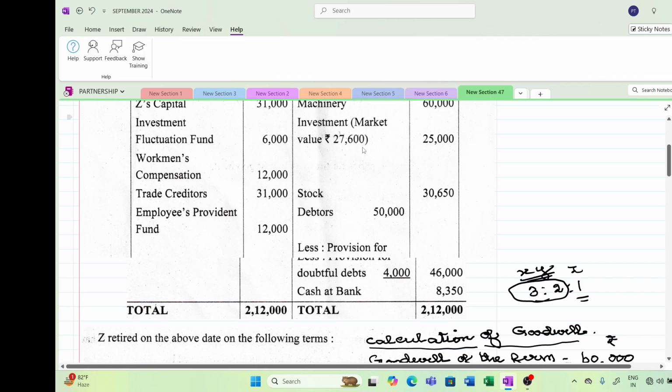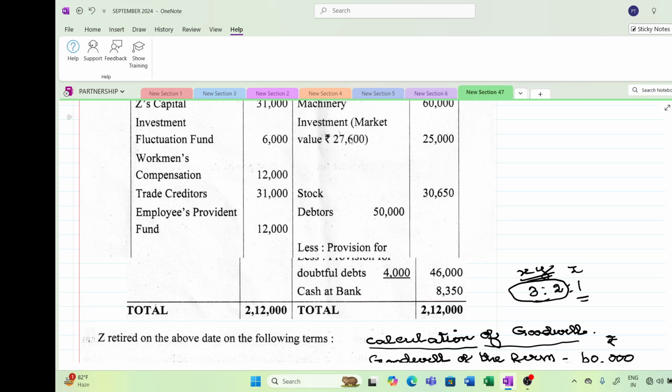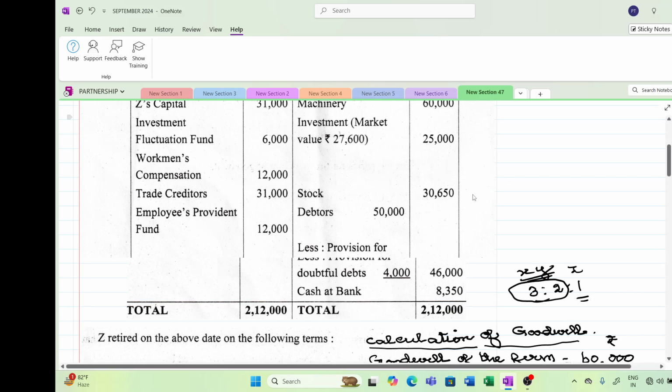Side by side, you should do that. Otherwise, you will be in trouble because the balances may not match. You may forget that item. So when you take the 2,600 to revaluation account, at the same time go to the partner's capital account, debit its capital account with 27,600. Stocks, there is no change, so take it to your balance sheet.